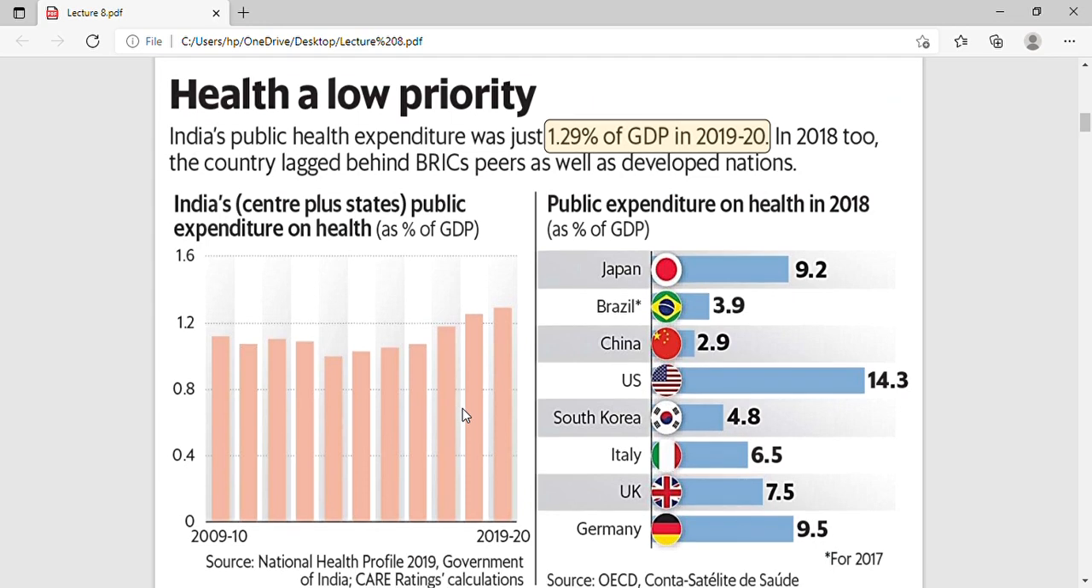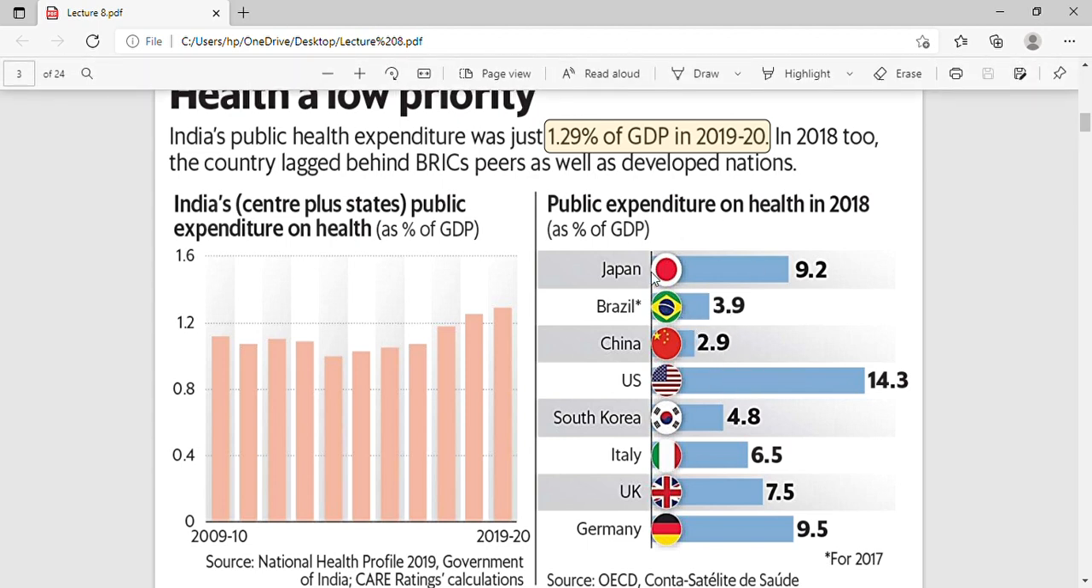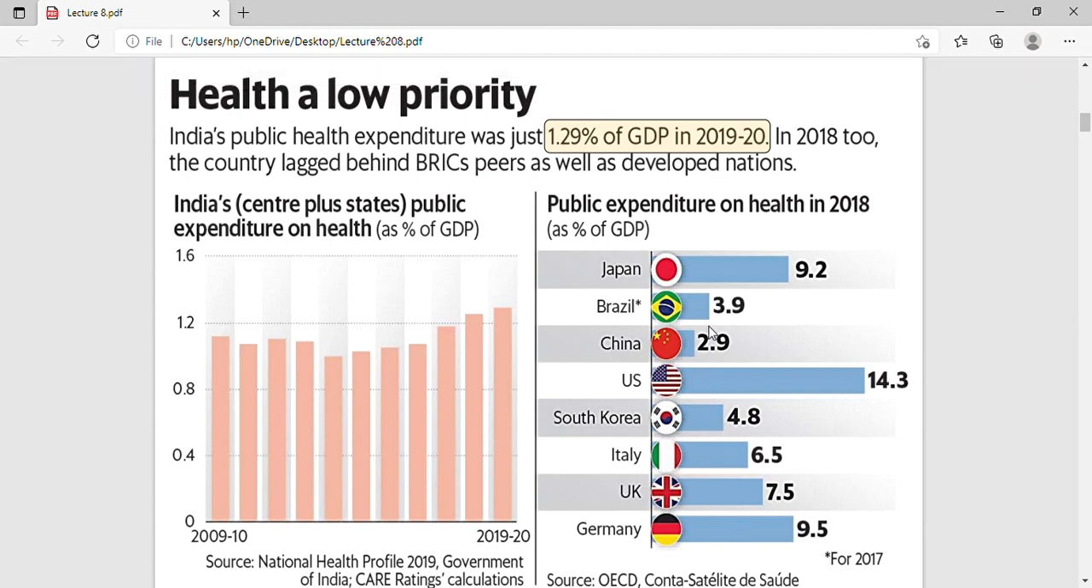So you can see the public expenditure, as a GDP percentage, for countries like Japan it is 9.2, Brazil 3.9, and China, with the world's largest population, it is only 2.9 percent of the total GDP. Here you can see that if you talk about India it is recently 1.3% of GDP.